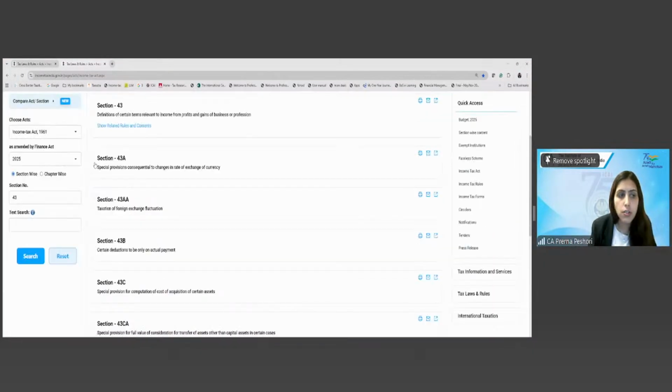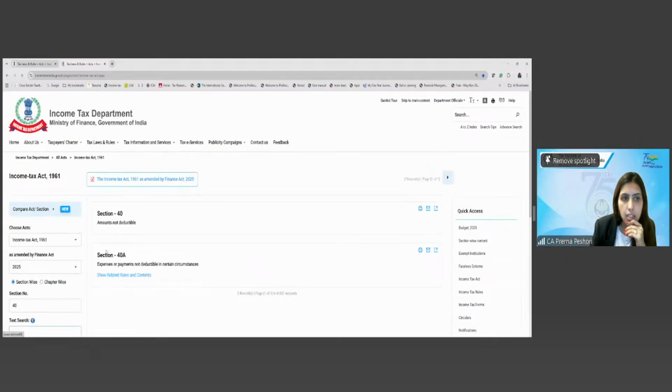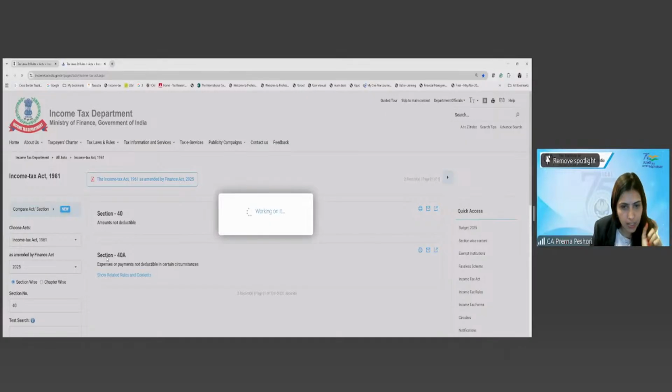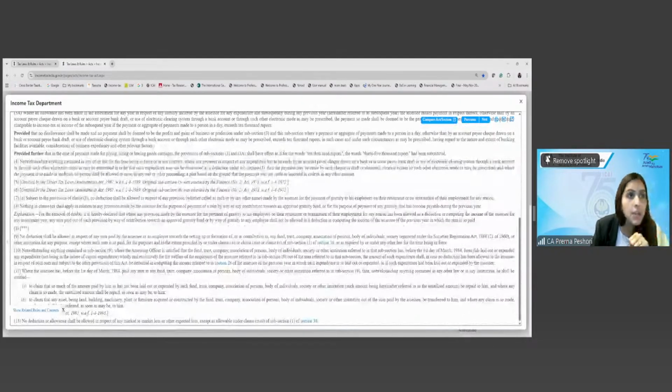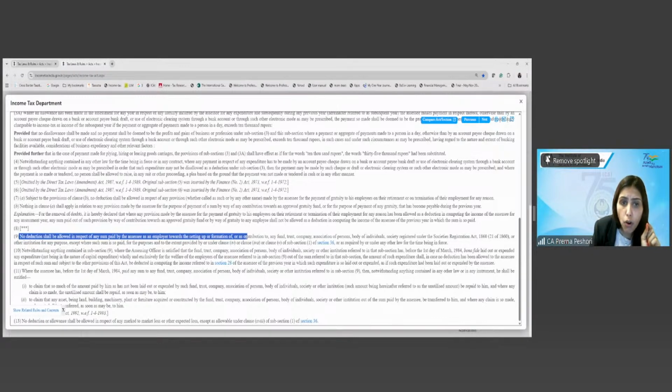Next section to which it will be subject is section 40A(9). What is 40A? Disallowances. What is 40A(9) saying? No deduction shall be allowed in respect of any sum paid by the assessee as an employer towards the setting up or formation of, or as a contribution to, any fund, trust, company, AOP, BOI, society registered under the Societies Registration Act or other institution for any purpose, except where such sum is so paid for the purposes and to the extent provided under 36(1)(iv).